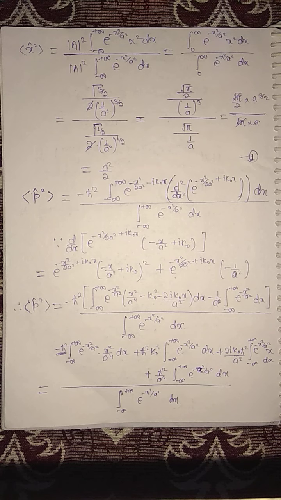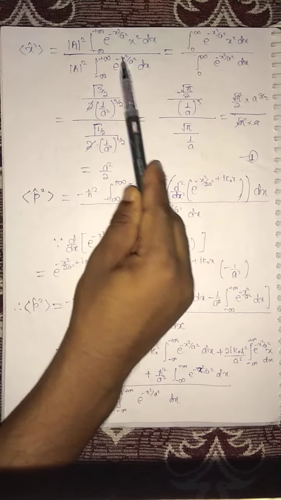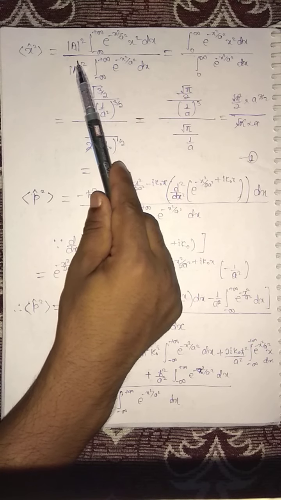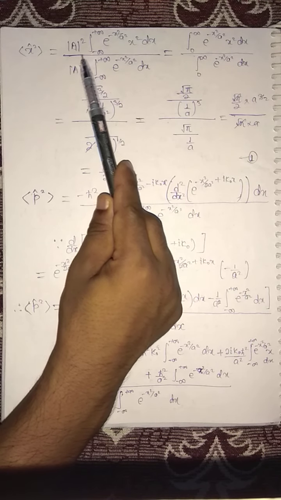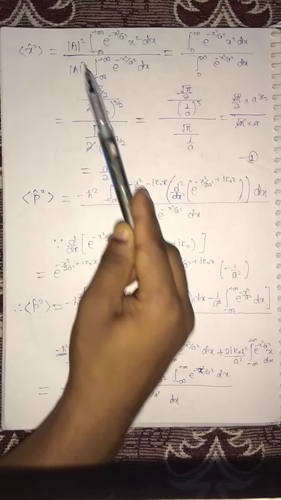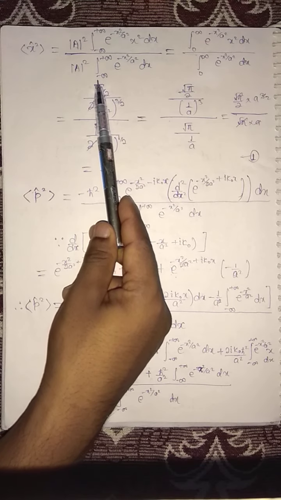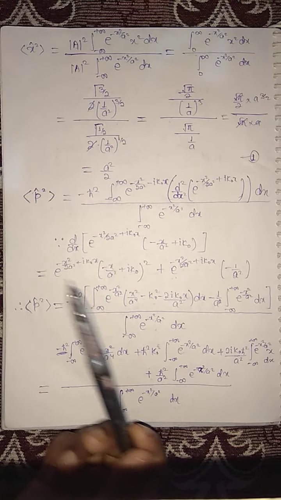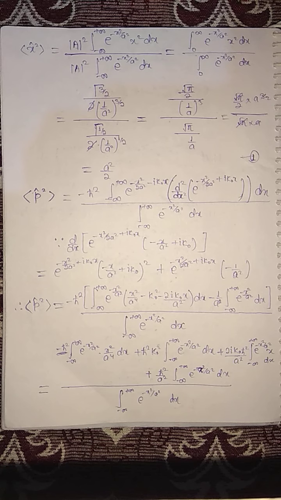Now you get the mean value of position and the mean value of momentum. Now you have to find the mean value of x squared in the position operator, so only this will require x squared. I already told the basic formula used: the magnitude of C squared will be outside the integrations, both in numerator and denominator, so both will be cancelled out.